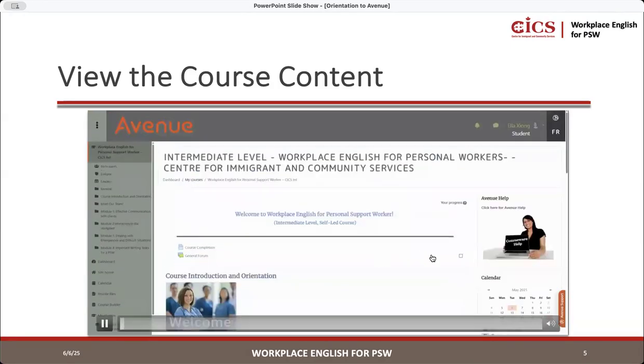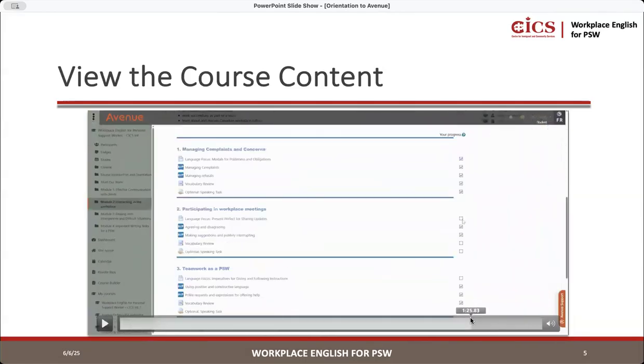And then you'll see when you viewed or completed, right? You can see the check mark will be there when you view.